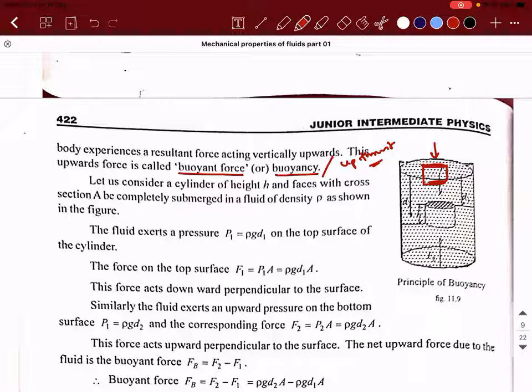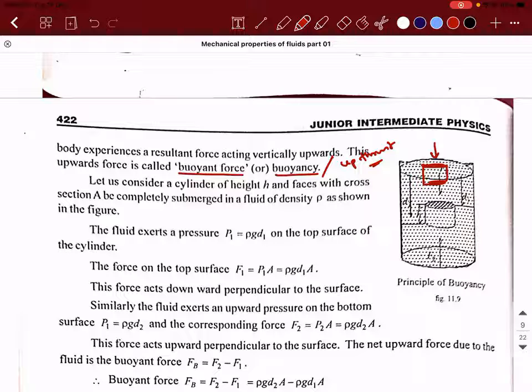Take, for example, a bucket of water. You try to put a mug inside it. Will the mug automatically go inside? Have you ever tried to apply pressure and see? We need to apply some pressure or put it at a certain angle to push it into the water, right? When you keep the mug exactly perpendicular to the water surface and try to push it, the water will try to push the mug outside, right? Why is it happening? You need to give a justification for it.